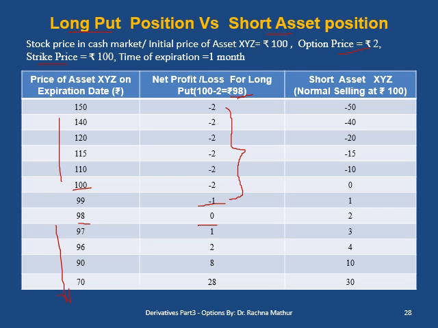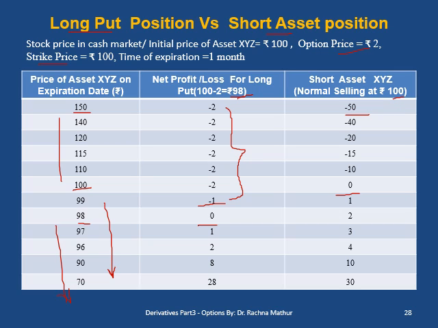But if we see a normal market selling, if a sale is done at 100 rupees and the price of an asset at the time of maturity is 150, then the seller will be at a loss of 50 rupees. If the price falls down and it becomes 100, the seller will be in a break-even position. But if the price falls further, it will give profit to the seller who had sold the asset at 100 rupees. So here we can see that a long put position